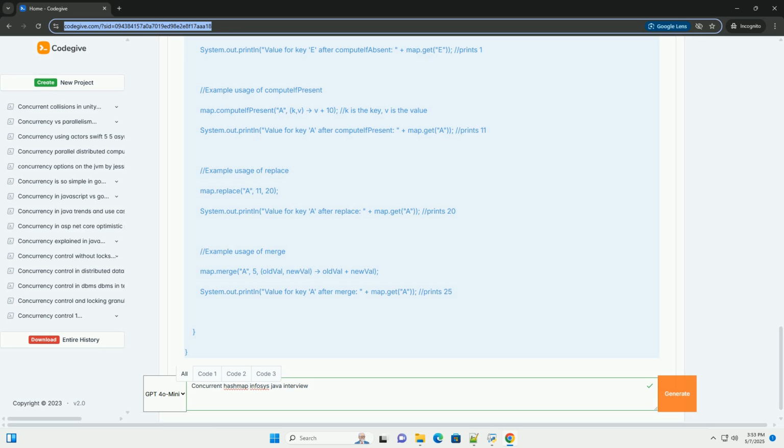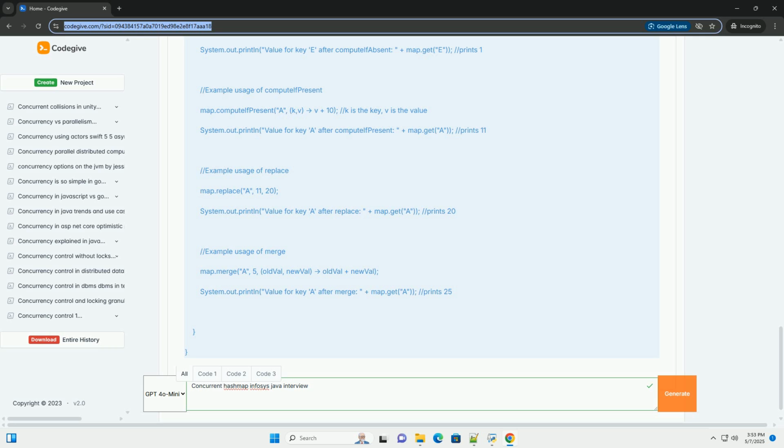4. Code example. 5. Advantages of ConcurrentHashMap. High concurrency: allows multiple threads to read and write to the map concurrently with minimal contention. Thread safety: prevents data corruption and race conditions in multi-threaded environments. Scalability: performance scales well as the number of threads increases. Non-blocking reads: improves read performance. Weakly consistent iterators: provides a reasonable view of the map's data without throwing exceptions during concurrent modification.